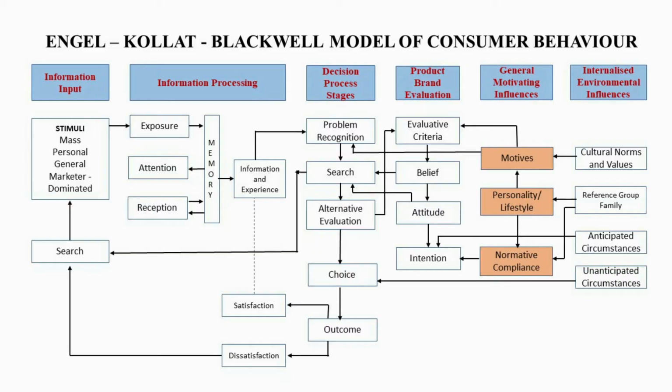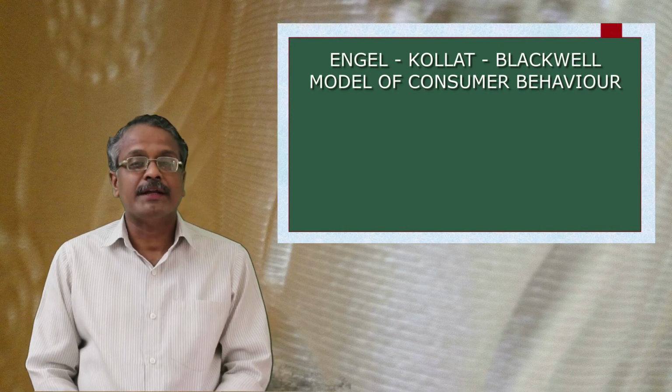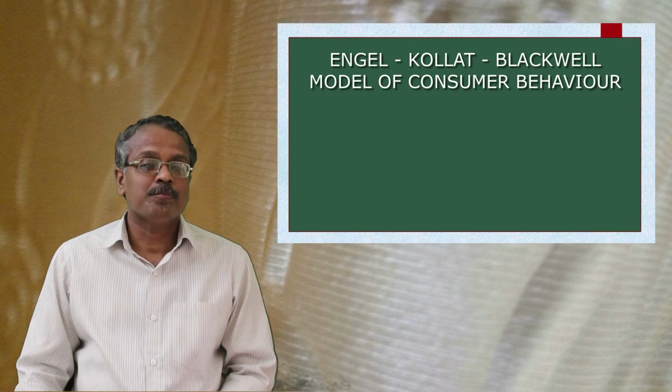The next set of variables are general motivating influences. As the title indicates, these are the variables which have high influence on the purpose of the purchase. These may be considered as the reasons or influencing factors behind the purchase. Motives, personality, lifestyle, and social norms are the variables here. These variables have some influential role in deciding the evaluation criteria.